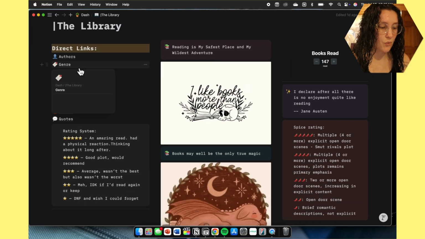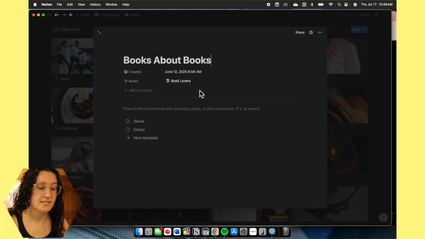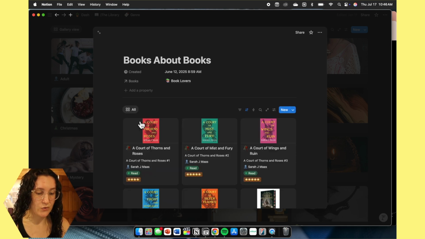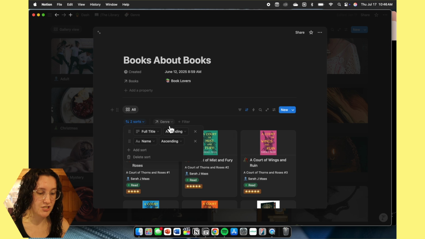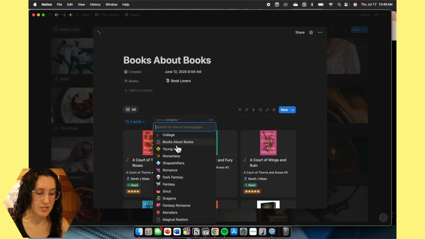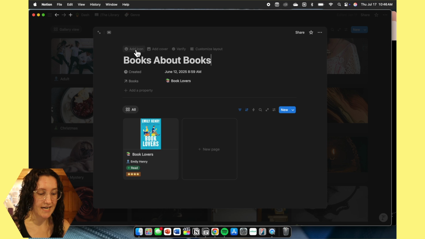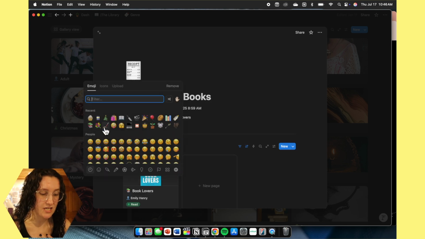Now what we have is genre. In genre, I recently read Book Lovers by Miss Emily Henry. It's the same kind of system that we have for the authors. It's just another database that links to our master database. So we click on the genre template, and then we're gonna go to the sort, filter, and do books about books. Now we are going to add an icon, just because I personally love little icons.